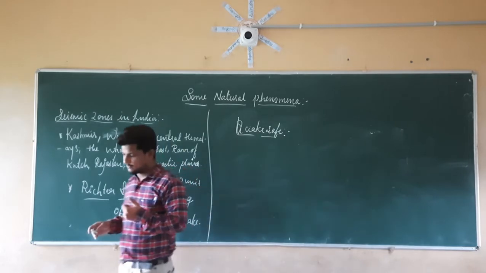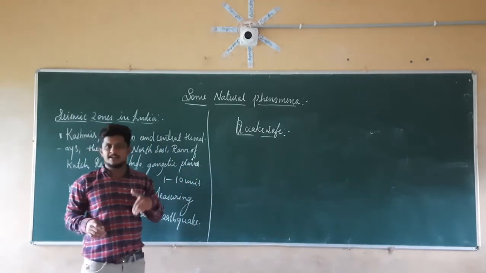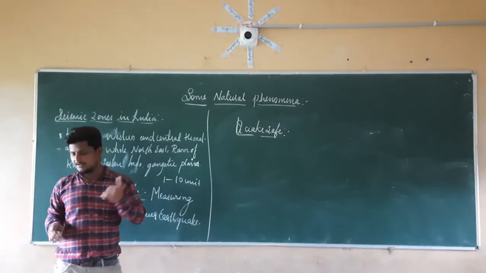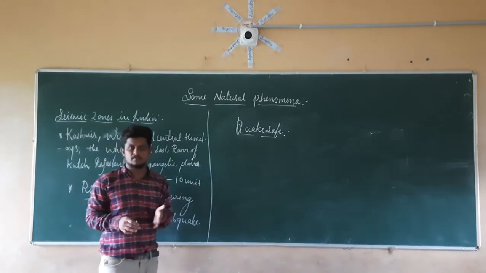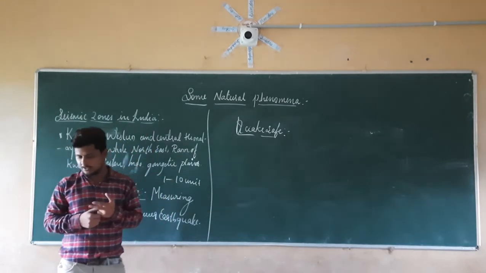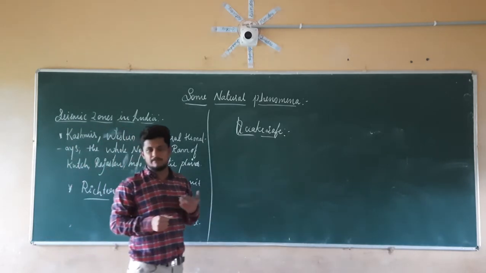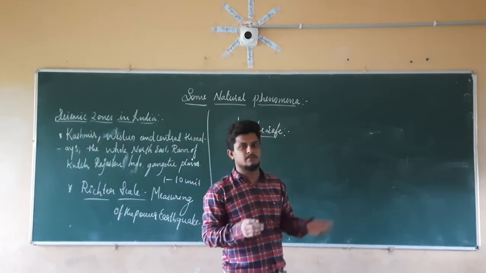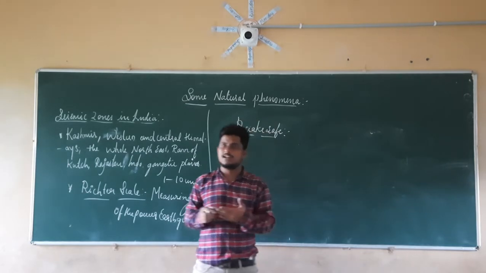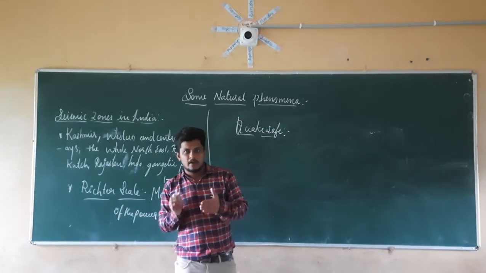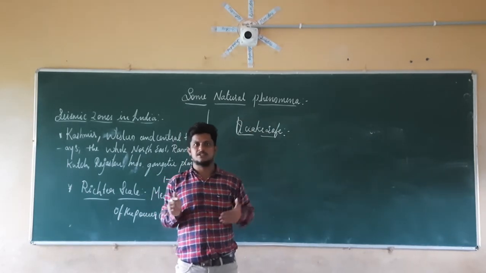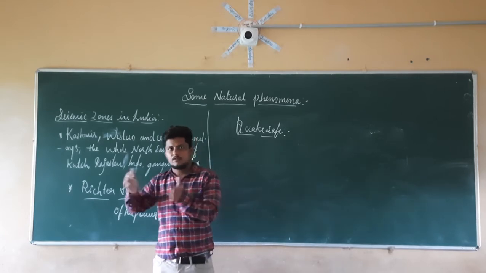What are those measures? Take shelter under a table and stay there till the shaking stops. This is the first precaution. Second precaution, stay away from tall and heavy objects that may fall on you. We have to stay away from the tall and heavy objects so that they cannot fall on us. We have to protect ourselves from those things, so we should stay away from them.